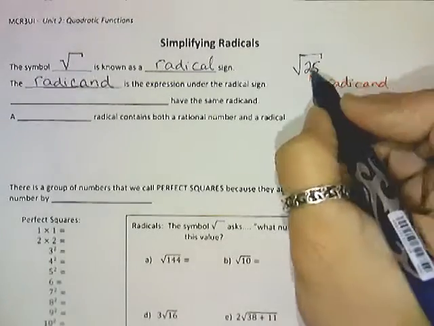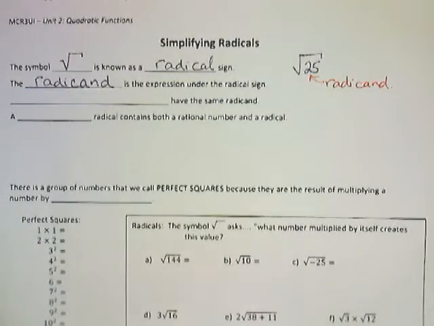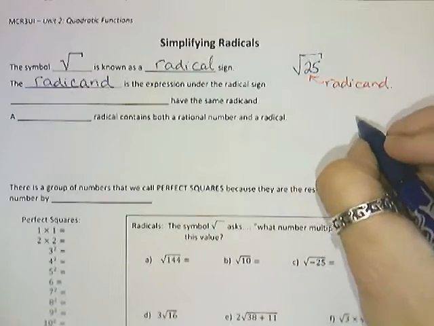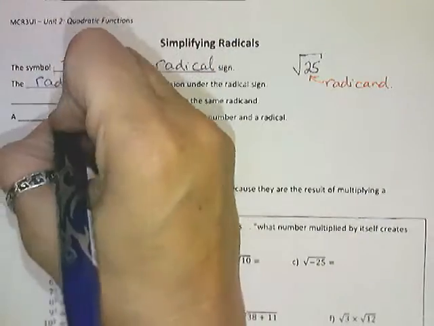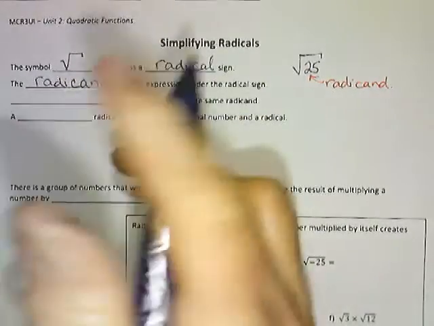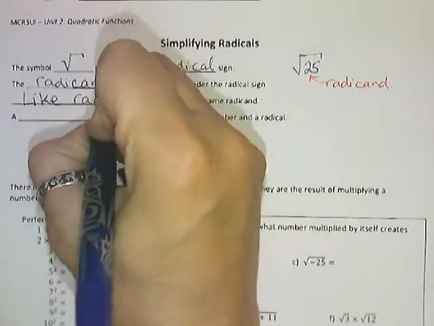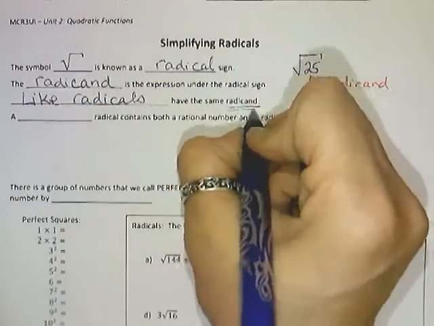Now, this radical has a nice whole number answer. It's either 5 or negative 5. But we can have mixed radicals. A mixed radical, oh wait a minute, next one is like radicals, are two radicals that have the very same radicand.